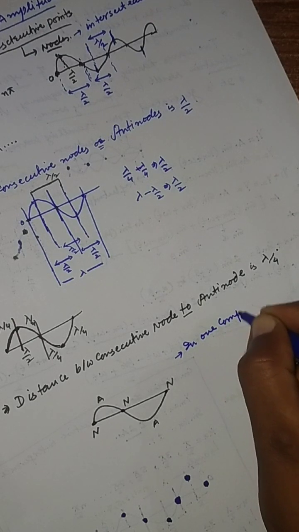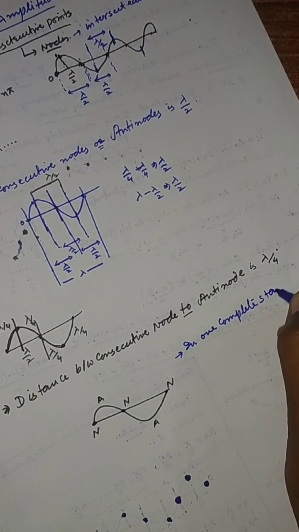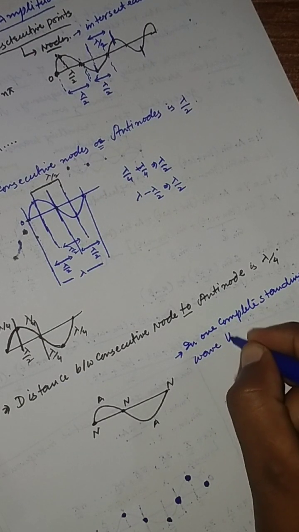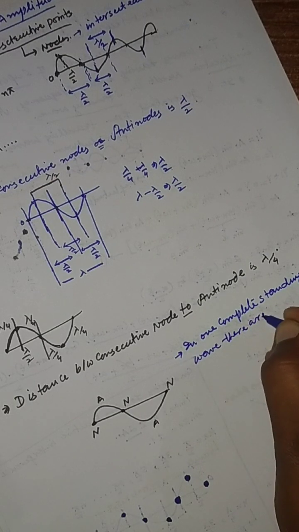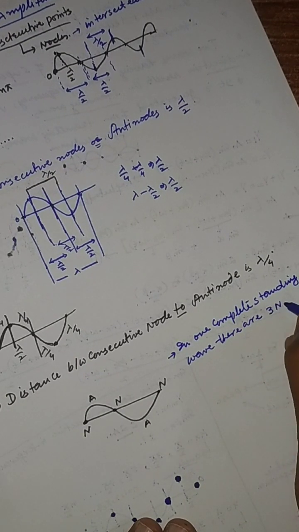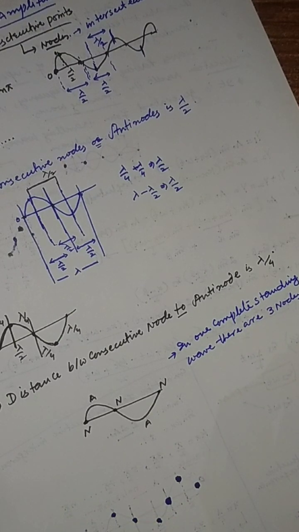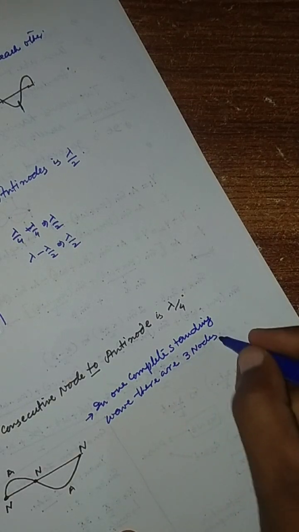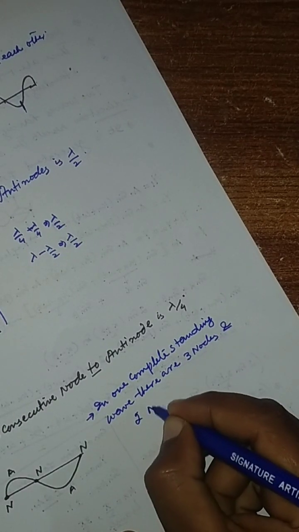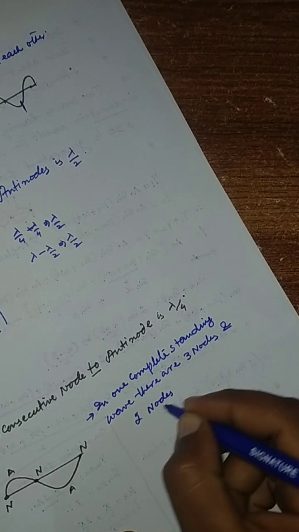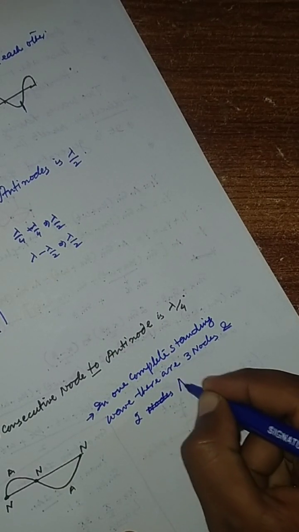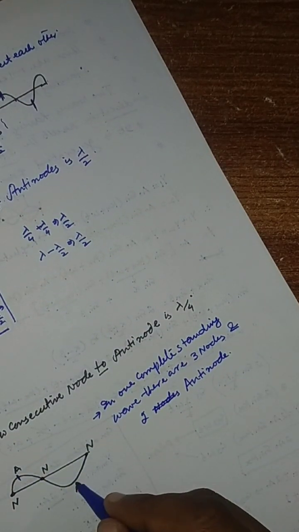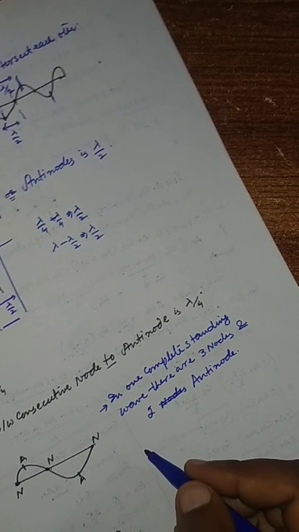This is an antinode, this is another antinode, while these are nodes.